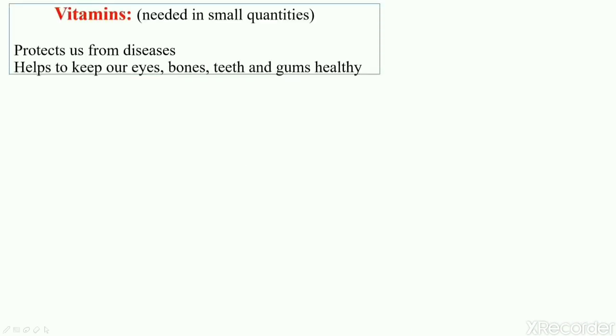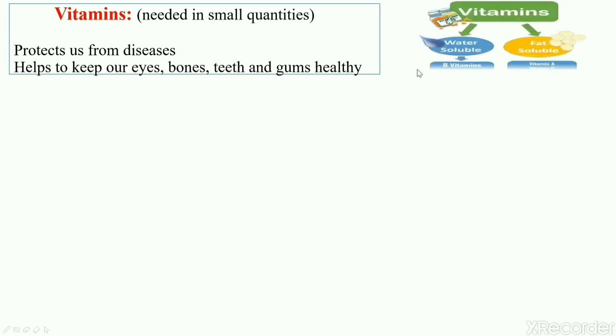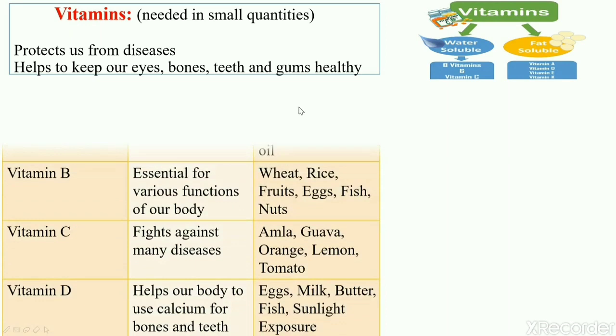We will now study about vitamins. Vitamins are needed by body in small quantities. They protect us from diseases and helps to keep our eyes, bones, teeth and gums healthy. There are two main types of vitamins, water-soluble vitamins such as vitamin B and C and fat-soluble vitamins such as vitamin A, D, E and K.